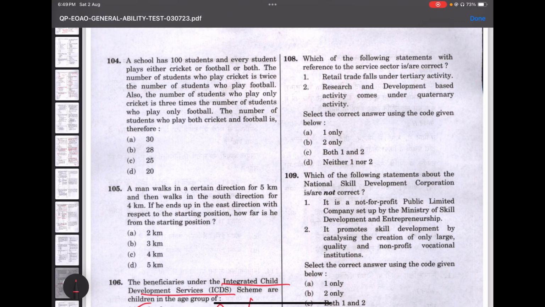Let's move on to the next, 108. Which of the following statements with reference to the service sector is correct? Retail trade falls under tertiary sector. Yes, retail, wholesale, everything comes under tertiary sector. The research and development based activity comes under quaternary activity. Yes, that is also right. So both 1 and 2 would be the answer for 108.